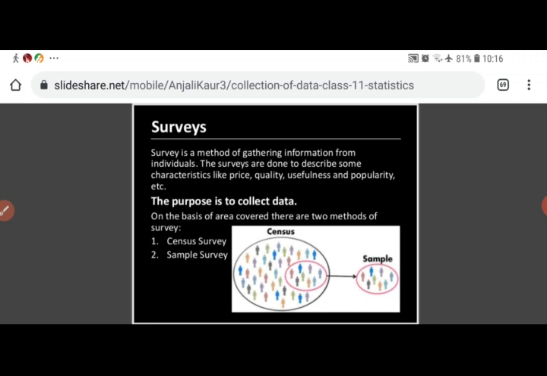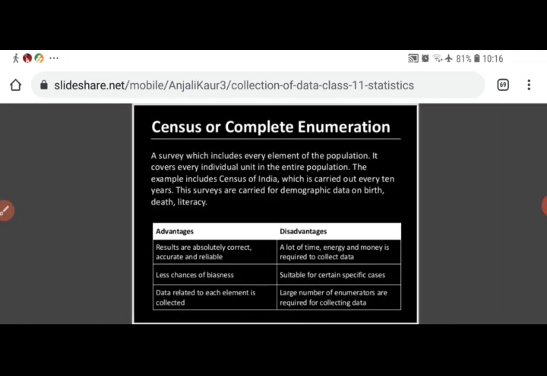Then census or complete enumeration. A survey which includes every element of the population is a census survey. In census survey, each and every element or unit of the population is studied. Every individual unit in the entire population is covered under the census survey method.